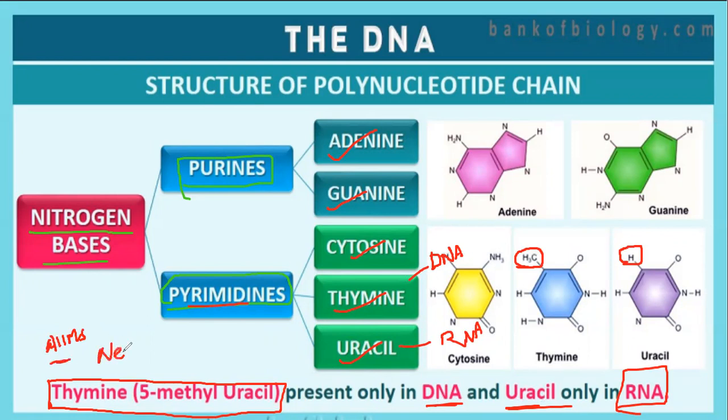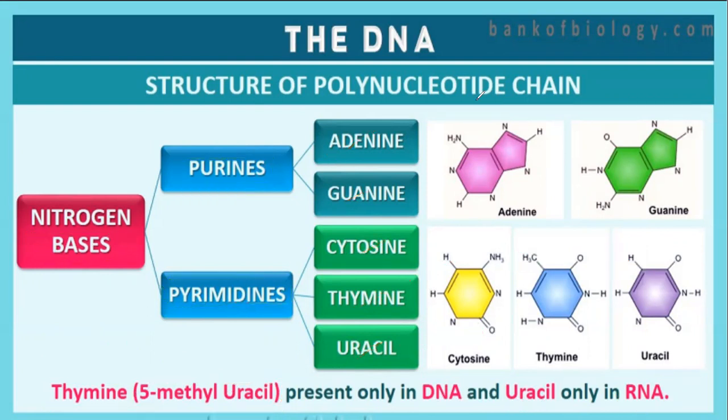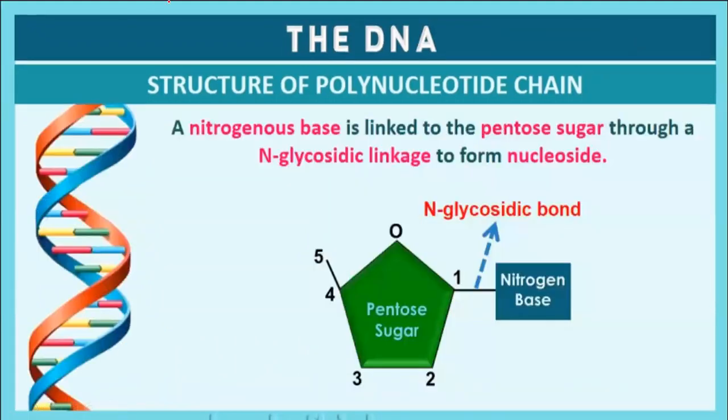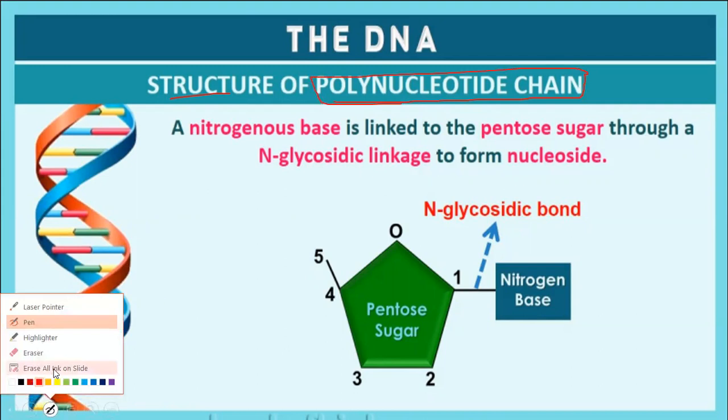AIIMS, NEET, AIPMT. Every important question. Okay, you will be asked these questions. Purines and pyrimidines. Sometimes problems also come from this chapter and we'll discuss the problems. Okay, so the structure of a polynucleotide chain. We are going to discuss the structure of a polynucleotide chain.